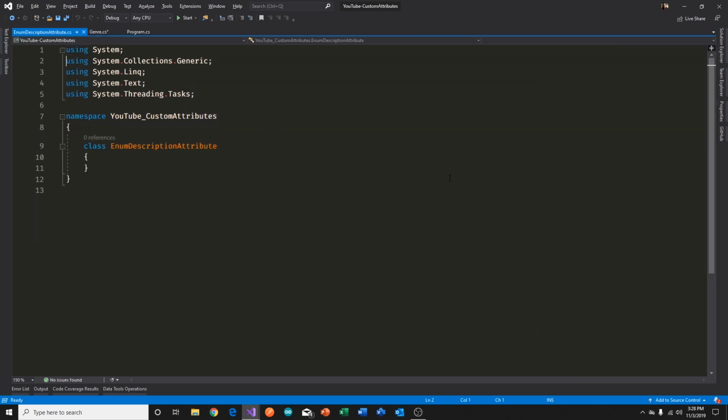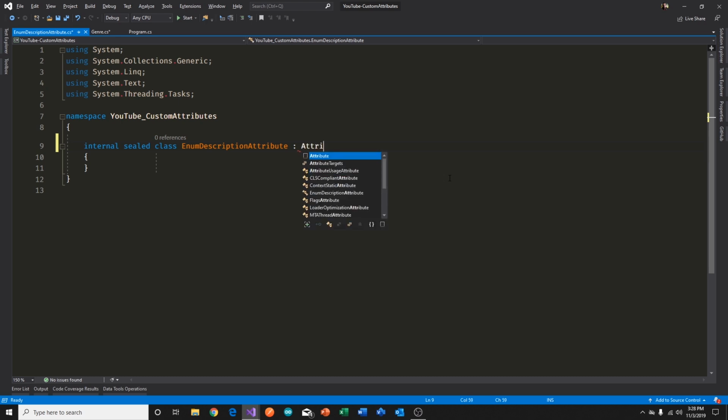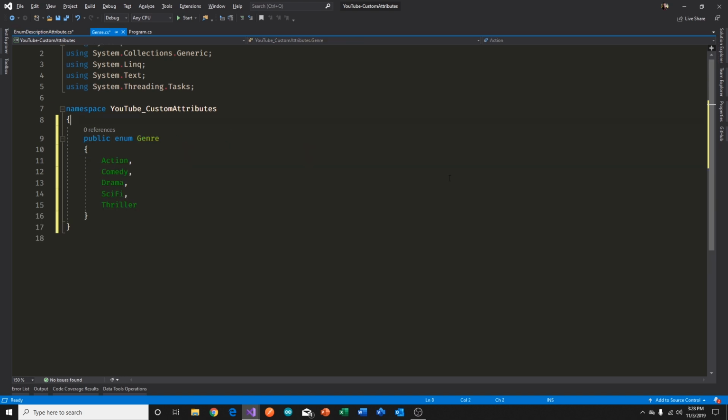All right. And please make sure all your classes are internal sealed. It's not a requirement for attributes per se, but that's my requirement. Okay, so we have an attribute. Great, that's it. Now let's go back to our enum here. What I'd like to be able to do is specify that the sci-fi element should have some way for us to tell it that, hey, if you see a string of sci-fi, you map it to yourself, something like that, all right?